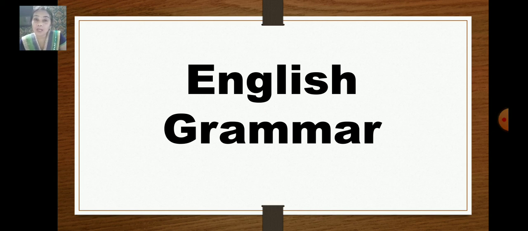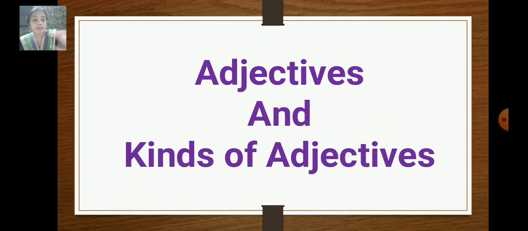And today we are going to learn in English grammar. So, in grammar, our chapter is adjectives and kinds of adjectives. So, what's the topic name? Adjectives and kinds of adjectives. Now, what is an adjective? So this we have been studying right from the lower classes. So do you remember the definition for adjective or what is the meaning of an adjective?